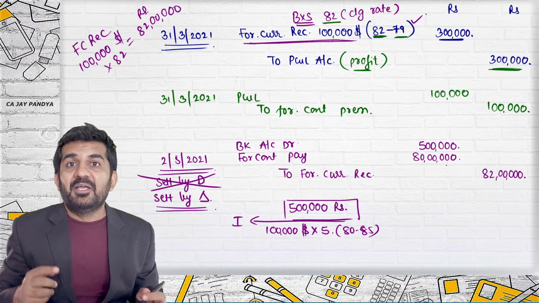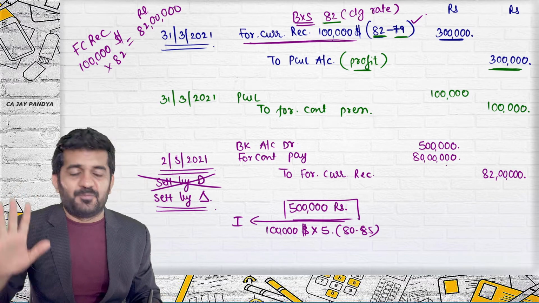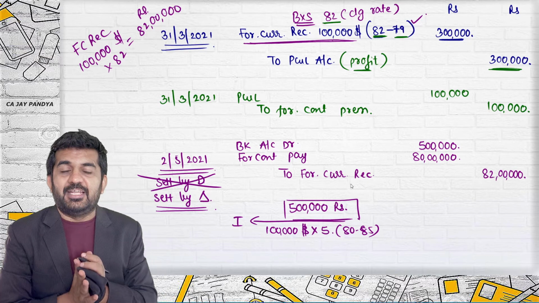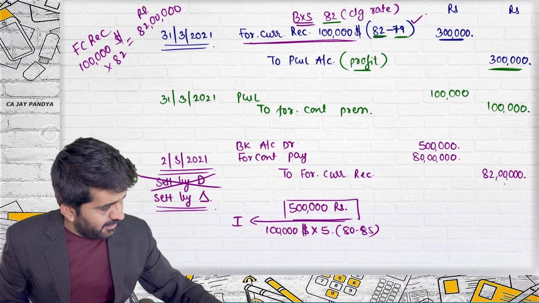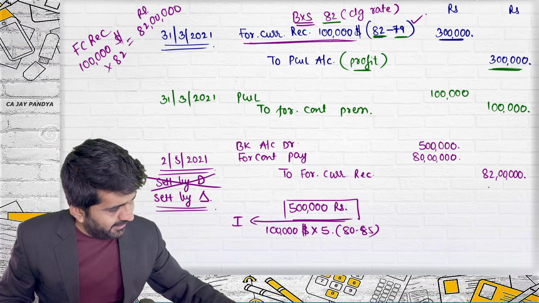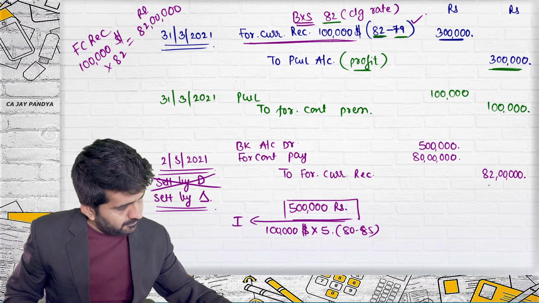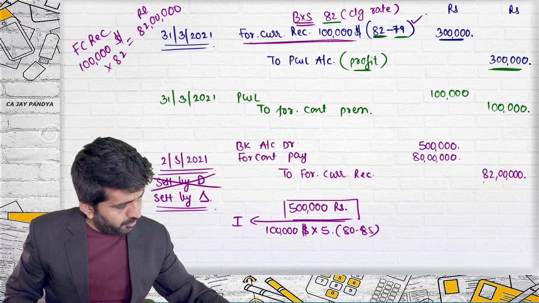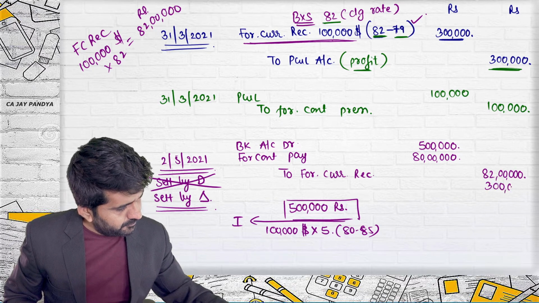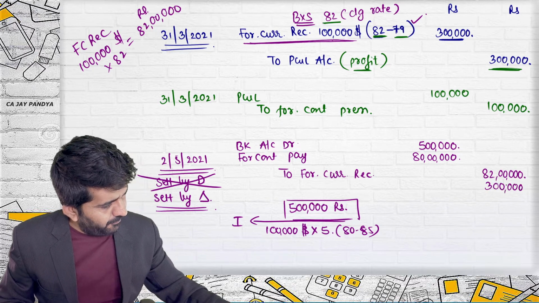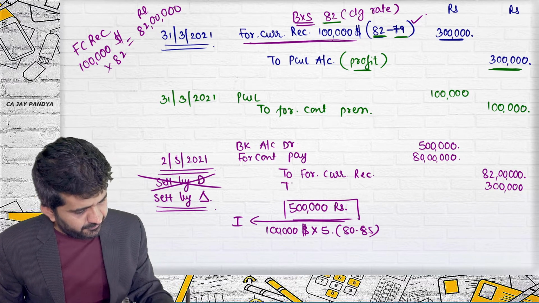Sorry. Still there is a difference. The journal entry is not tallied. And what is the difference? 85 minus 82 is 3 lakhs.